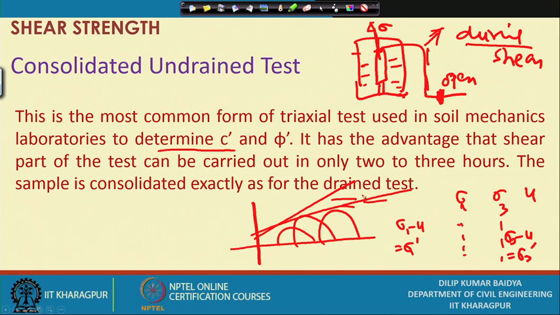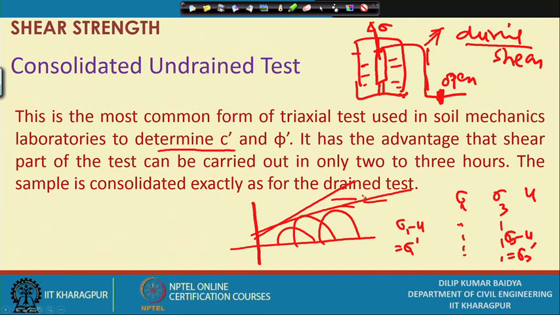So, the consolidated drained test is perhaps the most suitable test, mainly because we are giving enough time to dissipate the pore pressure, and that means the effective stress condition is satisfied. Whereas in the consolidated undrained test, we consolidate the same as the consolidated drained test, but during shear we are not allowing drainage, but the final outcome can be almost similar if you can observe or measure the pore pressure.